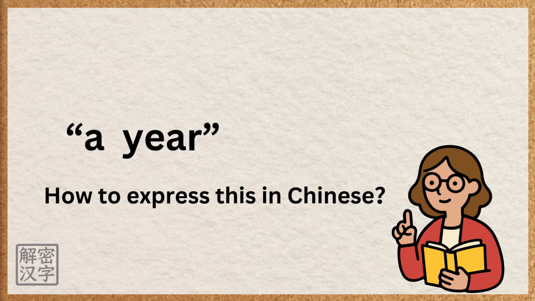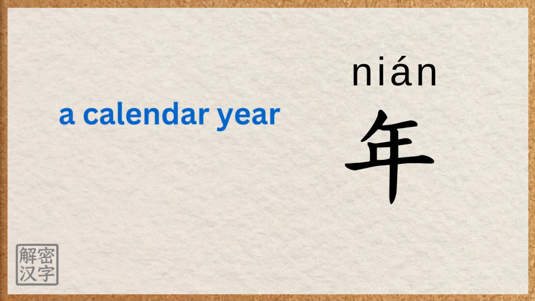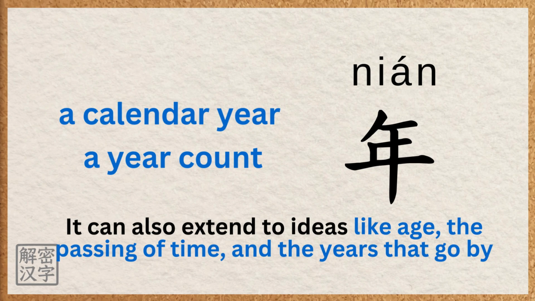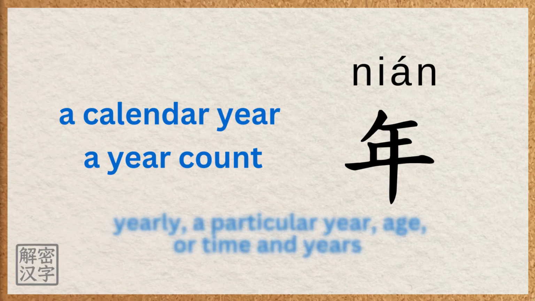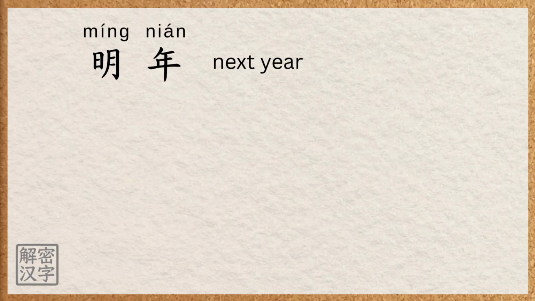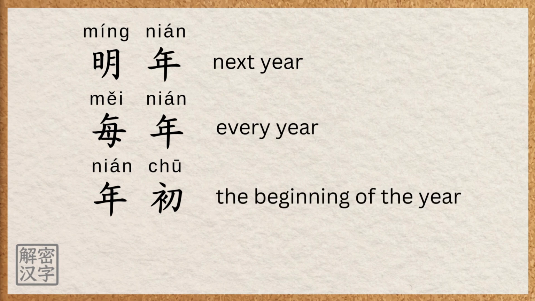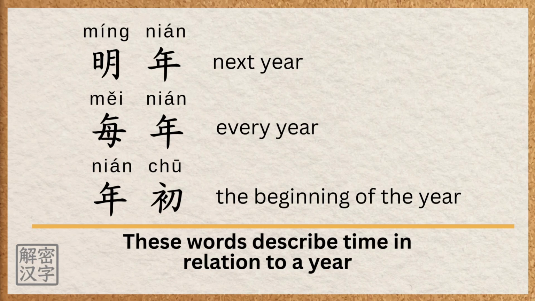The character is nián. At its core, nián means year, a calendar year or a year count. It can also extend to ideas like age, the passing of time, and the years that go by. When nián appears in a word, it usually connects to meanings like yearly, a particular year, age, or time and years. Let's look at some common words with it. 明年 means next year. 每年 means every year. 年初 means the beginning of the year. These words describe time in relation to a year.